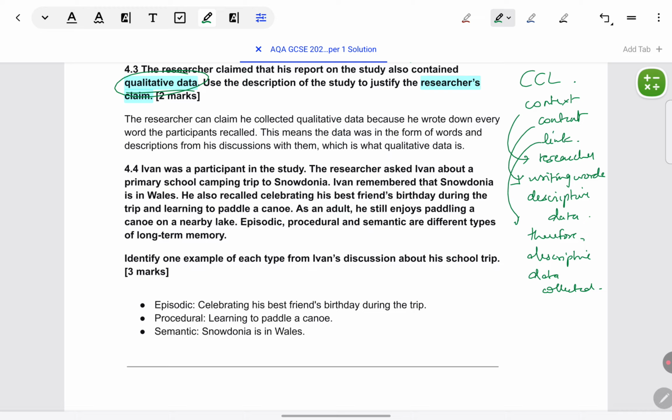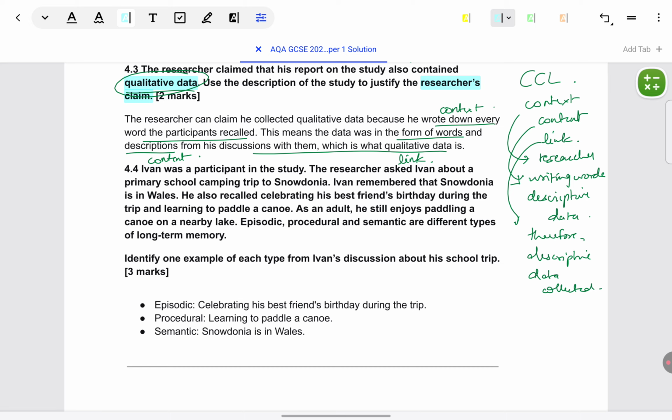Okay, the researcher can claim he collected qualitative data because, see, here is the context. He wrote down every word the participants recalled. This means data was in the form of words and descriptions. This is the content, the definition we have learned of qualitative data. From his discussions with them, which is what qualitative data is. This is the link. This is only what qualitative data is, and this is only what he's collected. So we link it this way. A reminder to you, anytime you need to look at the answer more carefully, please pause the video, take a screenshot if needed. Let's look at the next question.